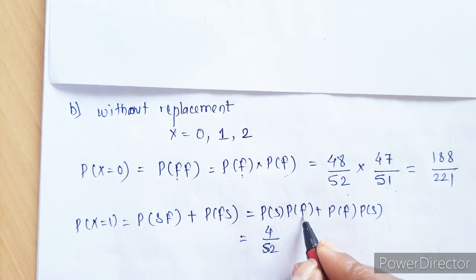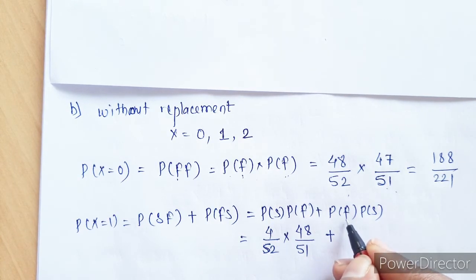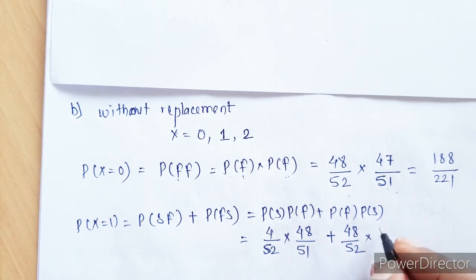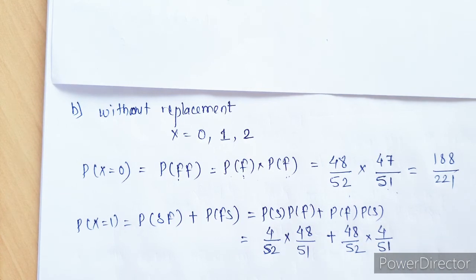Now here its probability of failure is nothing but 48, but since I have already picked one card, the remaining cards are only 51. Or if the first card is a non-A's card, it will be 48 out of 52, and if the second card I am drawing is an A's, then it will be 4 out of 51, because since we have already drawn one card and we are not replacing that card, but it is a non-A's card, the remaining A's cards are 4, but in the deck we have only 51 cards.